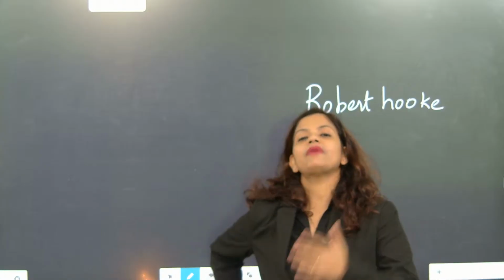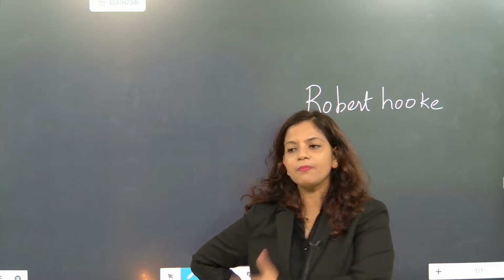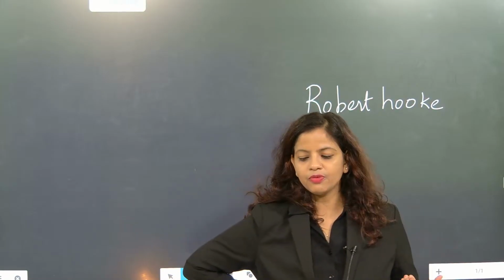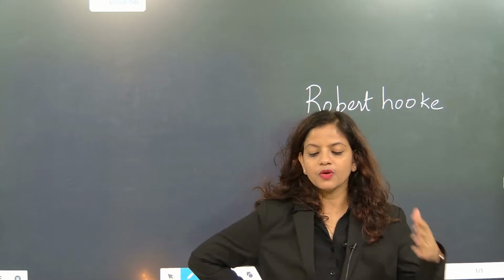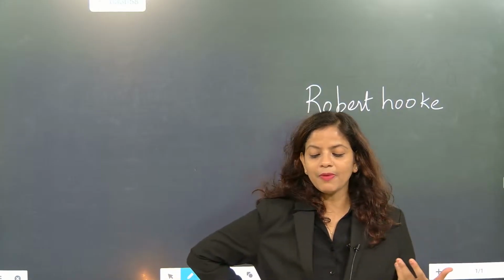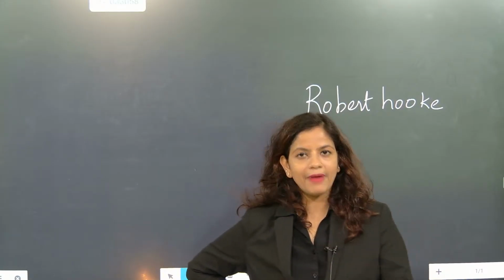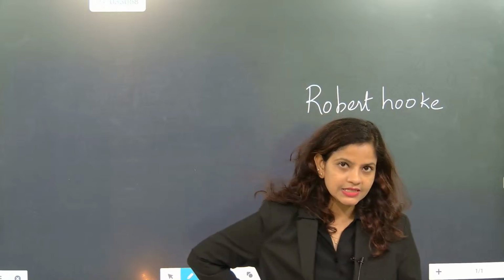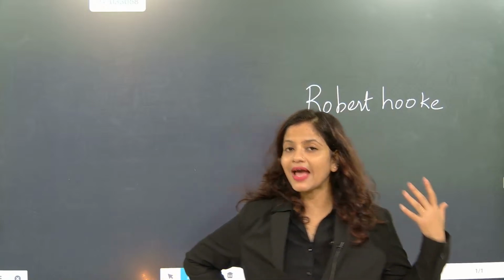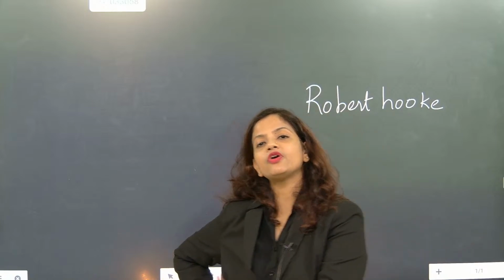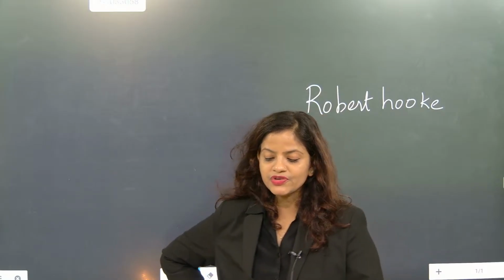Fine. So look here. My question was, what is the difference between compound microscope and electron microscope? See, the compound microscope uses lenses. Its magnification is not as high compared to that of the electron microscope. This is the first thing.